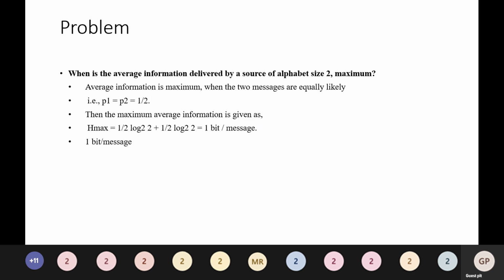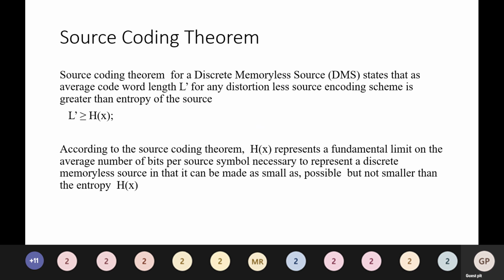So next is source coding theorem. Source coding theorem for a discrete memoryless source, DMS, states that the average code word length for any distortionless source encoding scheme is greater than or equal to the entropy of the source: L bar is greater than or equal to H of X, where L bar is the average code word length and H of X is the entropy.